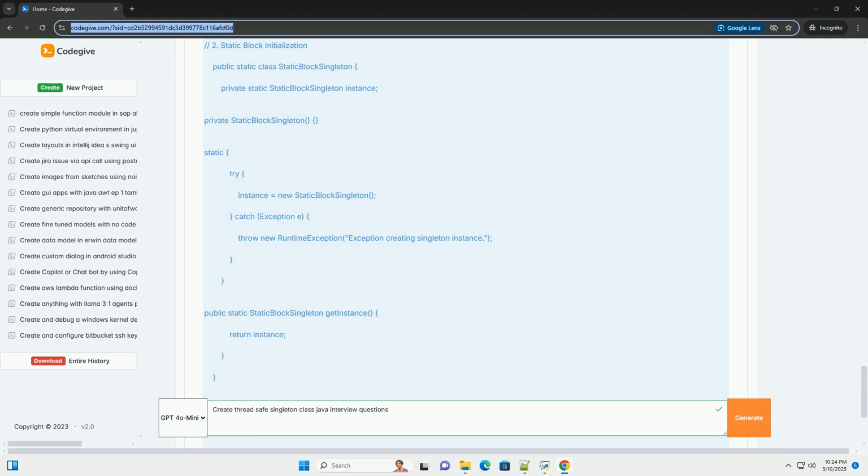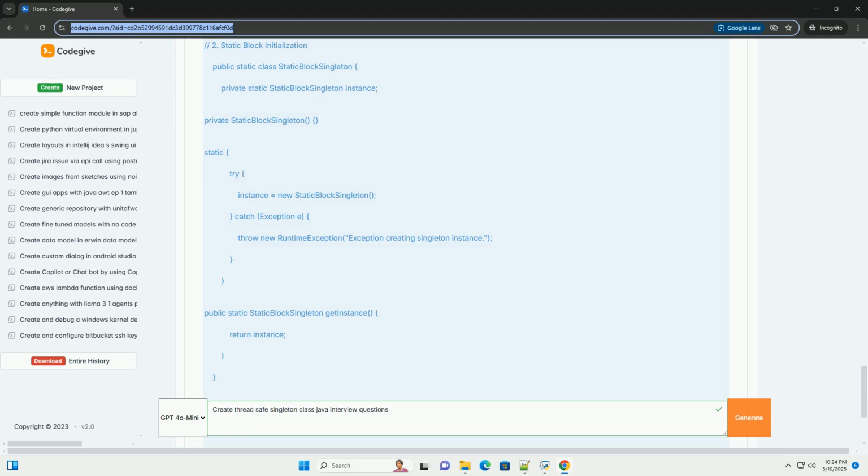1. Thread A calls getInstance. It checks if the instance is null. It is null. 2. Thread B calls getInstance at almost the exact same time. It also checks if the instance is null. It is also null for thread B. 3. Thread A proceeds to create a new instance. 4. Thread B also proceeds to create a new instance. Now you have two instances of the singleton, which defeats the purpose of the pattern. Thread safety ensures that only one instance is created, even in a highly concurrent environment.